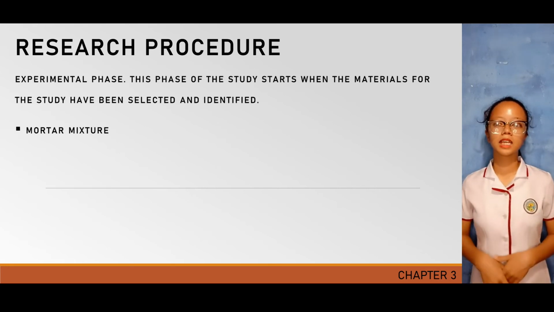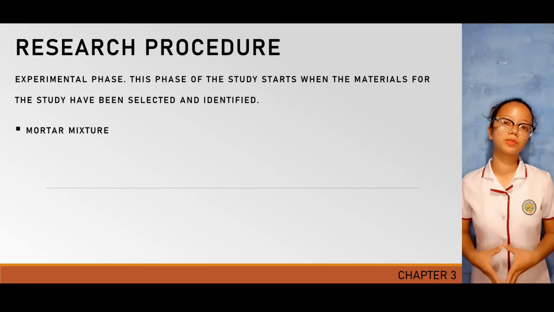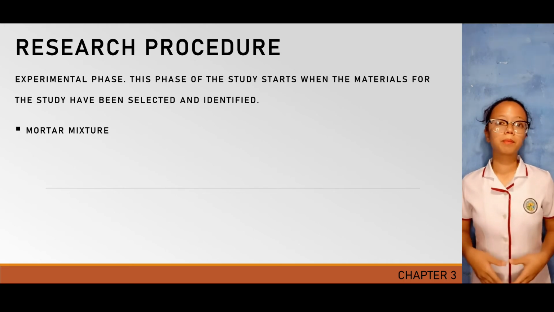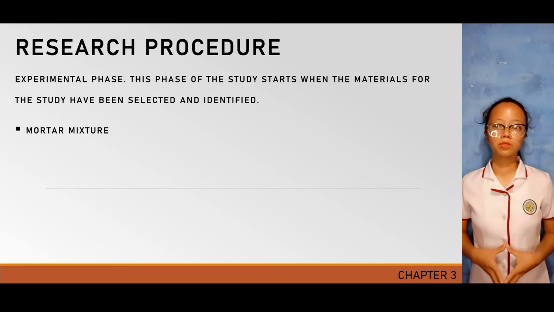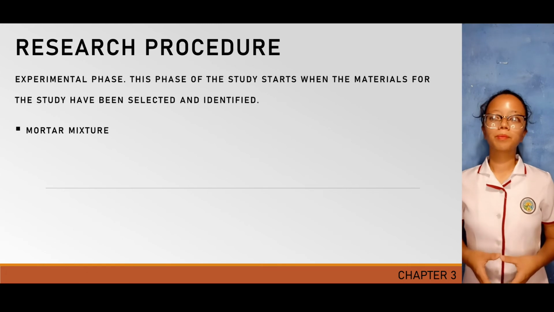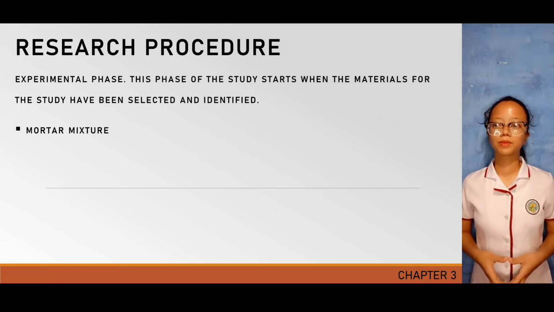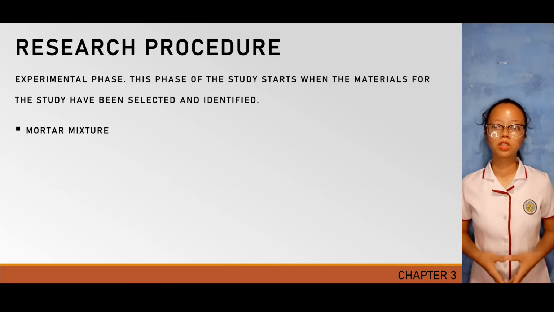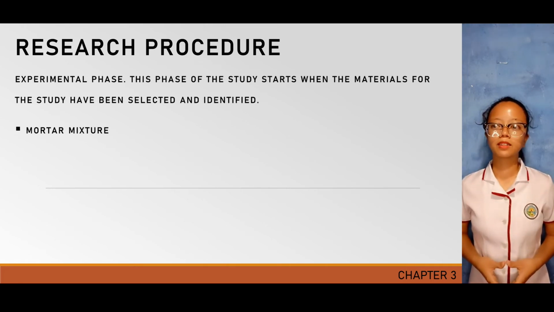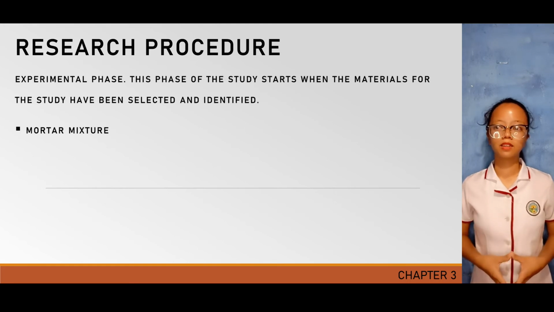For the mixing design procedure, first let's go for the mortar mixture. Prepare the concrete mix with sand, cement, and water. Use Class A ratio, 1:2, for the mixture. On the platform, a measured amount of sand is spread, and then the cement is poured over the sand. In a dry state, the sand and cement are thoroughly mixed with shovels numerous times until the mixture achieves an even color throughout and is streak-free.